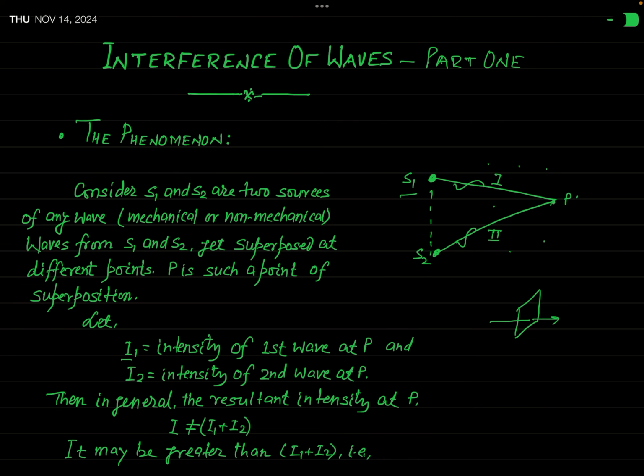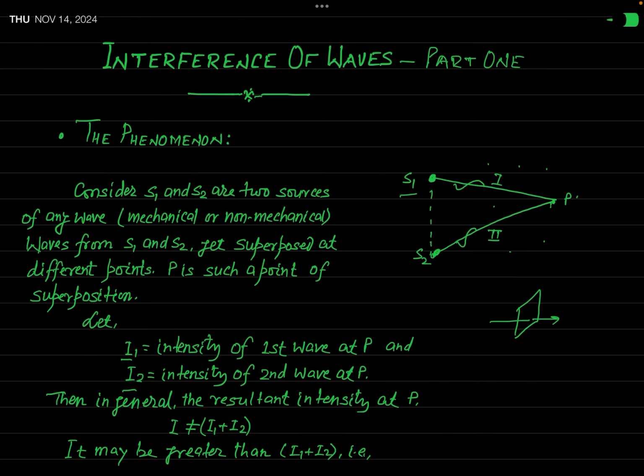Now, when the waves from S1 and S2, marked by this 1 and 2, reach the point P, they will get superposed. They will meet each other. And when two or more waves are superposed, a resulting wave is produced. So definitely after the superposition of two waves at point P, a resultant wave will be produced.